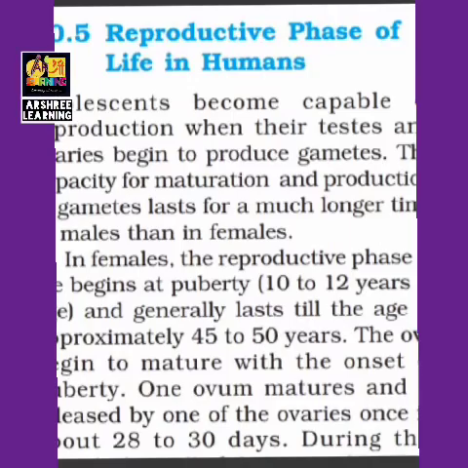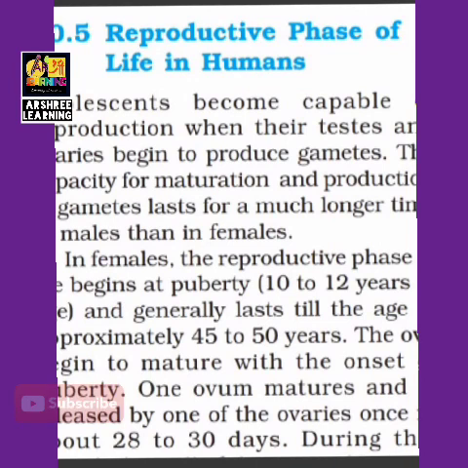Reproductive phase of life in humans. It occurs in adolescence, when adolescents become capable of reproduction, when they reach the age of puberty, when their testes and ovaries begin to produce gametes. We know that the testes produce the sperm and the ovaries produce the ovum.